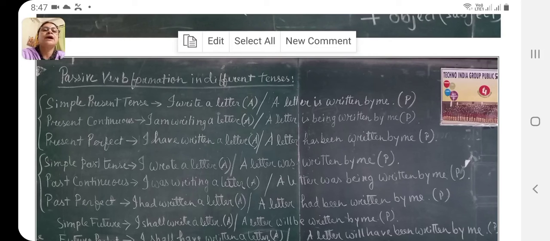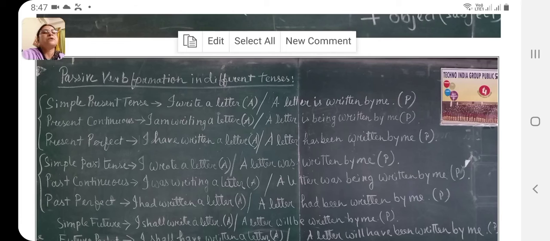Present perfect. I have written a letter. Passive construction: a letter has been written by me. Has been, why? Because here a letter is singular, so in passive we will be taking the singular verb has, and to give it passive shape been is required, then the third form of the verb, and by me. Simple past tense. I wrote a letter. A letter was written by me. Past continuous. I was writing a letter. A letter was being written by me.